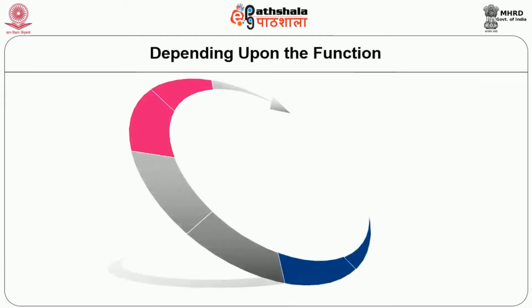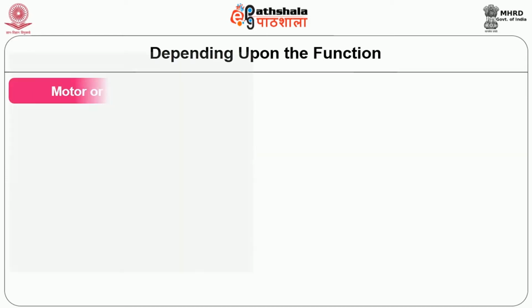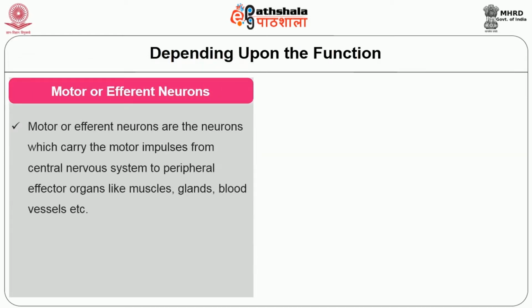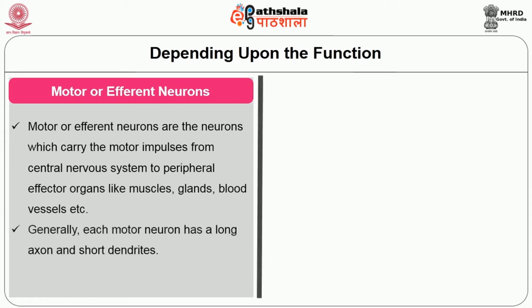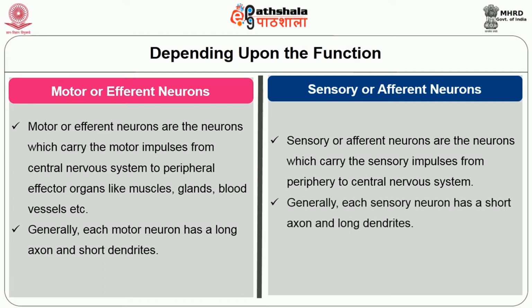Depending upon the function, the nerve cells are classified into two types: motor or efferent neurons and sensory or afferent neurons. Motor or efferent neurons are the neurons which carry the motor impulses from the central nervous system to peripheral effector organs like muscles, glands and blood vessels. Generally, each motor neuron has a long axon and short dendrites. The sensory or afferent neurons are the neurons which carry the sensory impulses from the periphery to the central nervous system. Generally, each sensory neuron has a short axon and long dendrites.